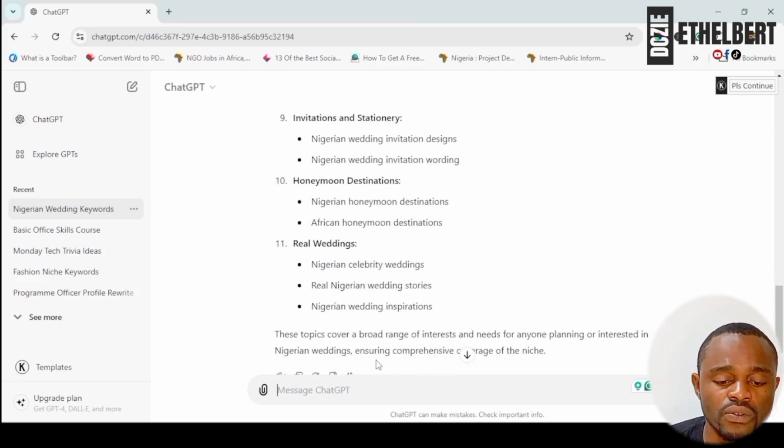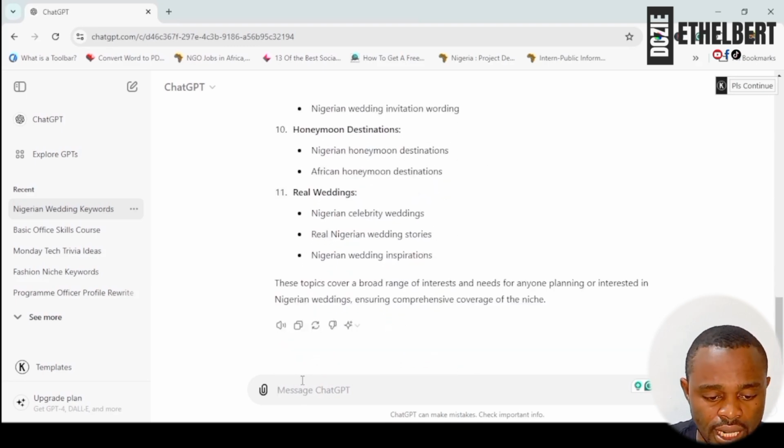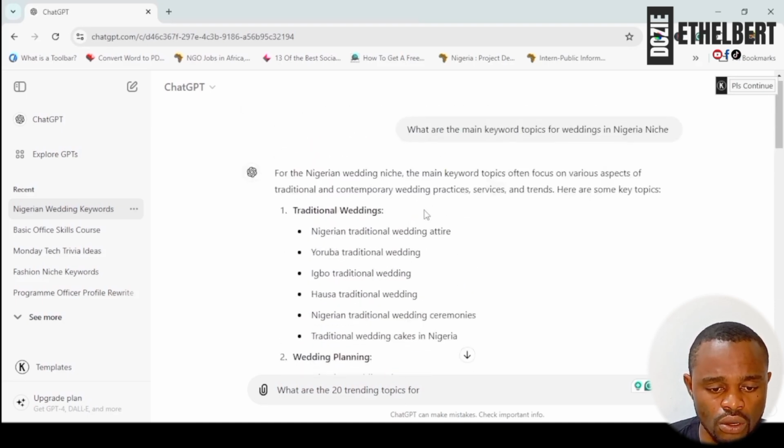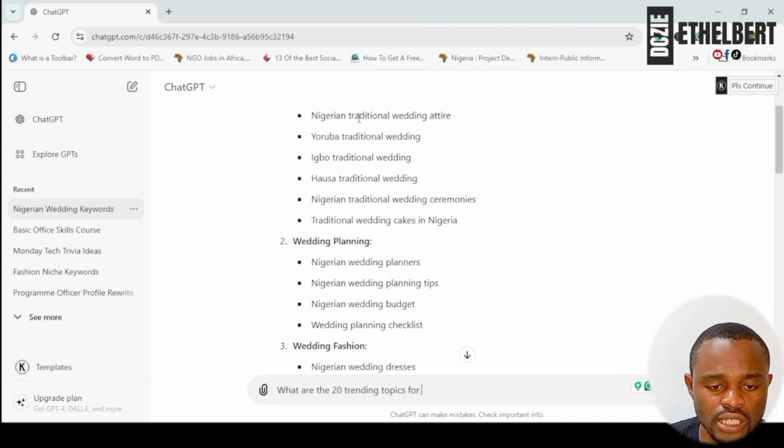Then I'm going to give this second prompt before we go to the next two and explore this. Here I'm typing, what are the 20 trending topics for... I can further choose these subcategories of either Nigerian traditional wedding attire, Yoruba traditional wedding attire. But for a broader look, I'm going to take, what are the 20 trending topics for Nigerian wedding planning tips. So I'm going to get trending topics under this particular niche.